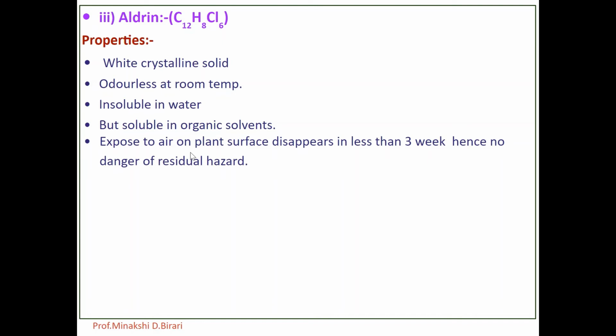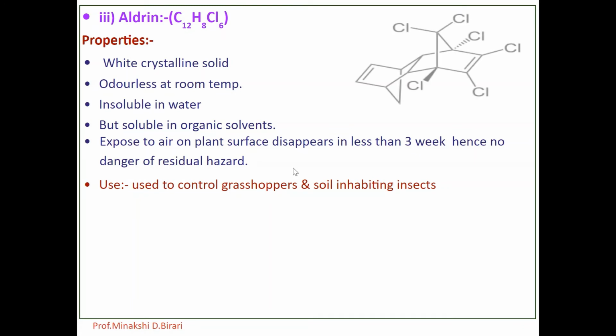Upon exposure to the air on plant surfaces, it disappears in less than 3 weeks, so there is no great danger of residue hazard if sufficient time lapses between the last application and the harvest. What are the uses? It is used to control grasshoppers and soil inhabiting insects.